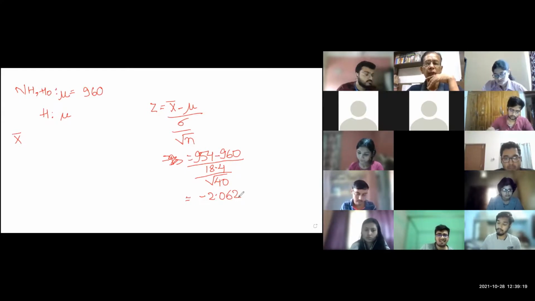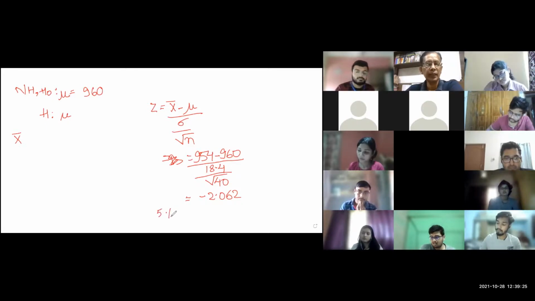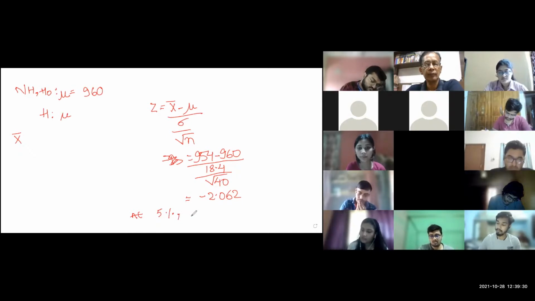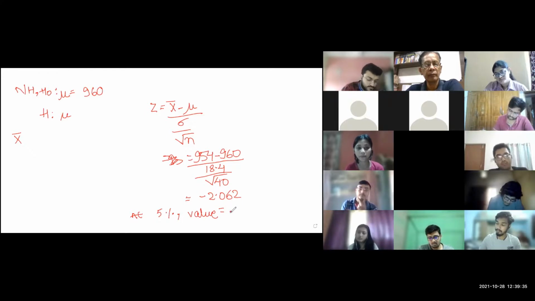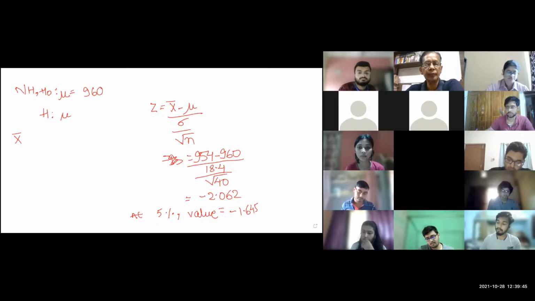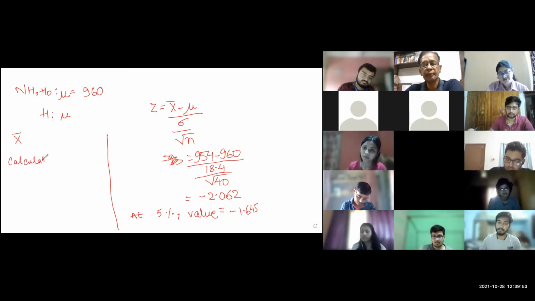Okay. Now this will be tested at 5%. You write below that, Khushbu, at 5% level the tabulated value is minus 1.64. So what should be the next line, Sarada? Standard format: since the calculated value is higher than the tabulated value, so we have to accept or reject. Reject. Very good. So we are rejecting the null hypothesis.